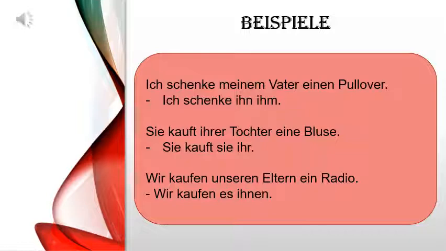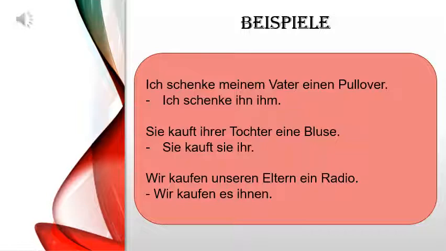Now, let's see one more example. Sie kauft ihrer Tochter eine Bluse. So, she buys a top for her daughter. Now, here the person is her daughter. So, for her will be in dative. For her, you can directly write ihr.